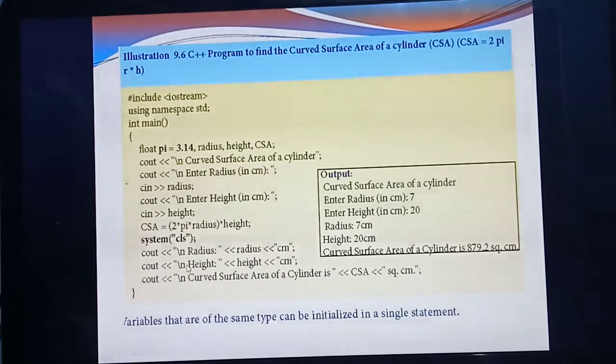Understood? Next, height. Height you are giving in which variable? Height. So that is also displayed in centimeter. Next, you are going to display curved surface area. Curved surface area is given in which variable? CSA, that is in square centimeter.